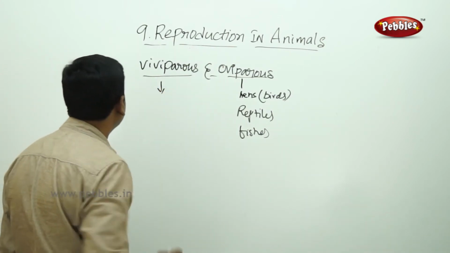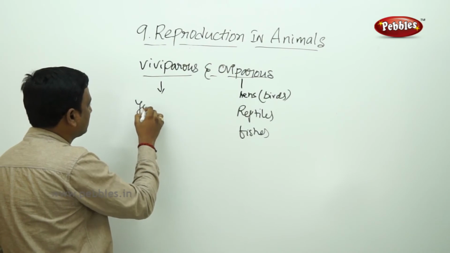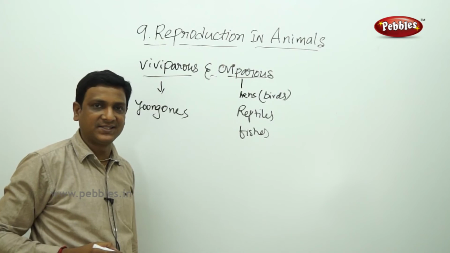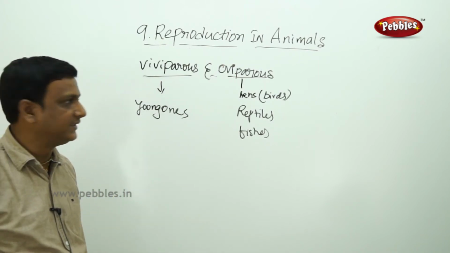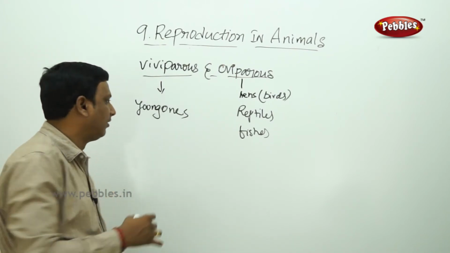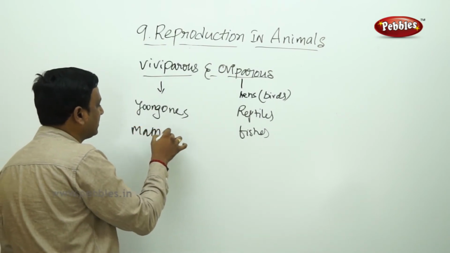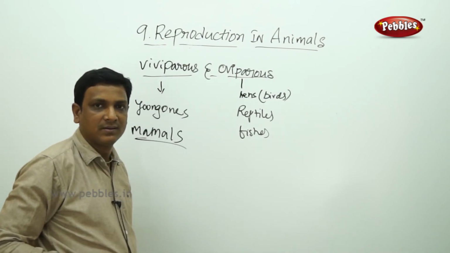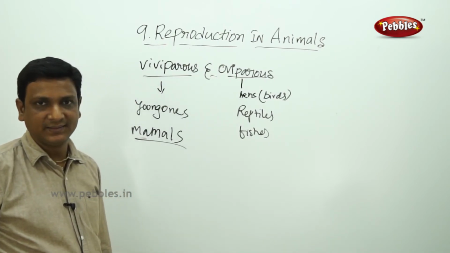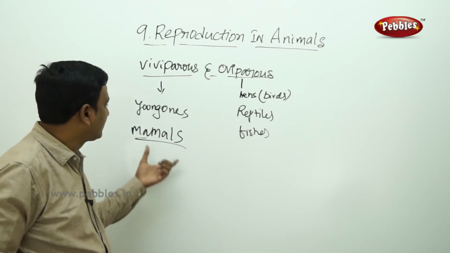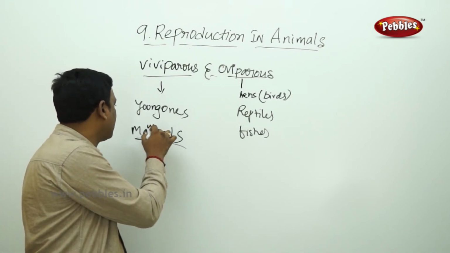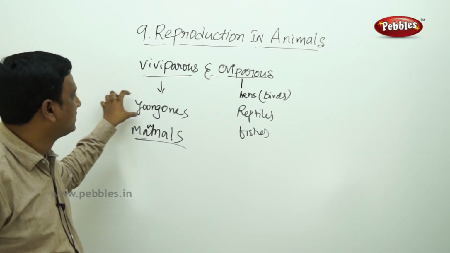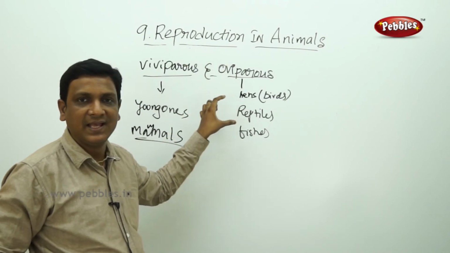Viviparous animals means they give birth to completely developed young ones. Dogs, cats, rats, humans, elephants, tigers, all the mammals, they give birth to the young ones. Mammals feed the young ones with their own milk. So these are the characteristic features of mammals which we have studied in our lower classes. So the viviparous animals give birth to the young ones, and oviparous animals lay eggs.